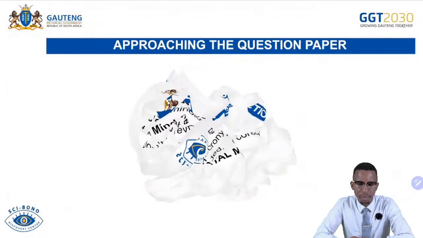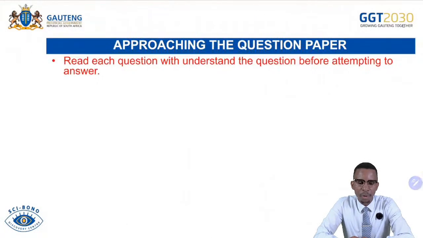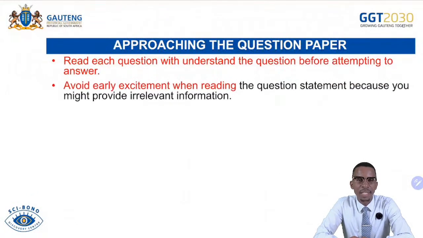Then you can jump. How can you approach the question paper easily? You must read each question with understanding before attempting to answer, because if you don't read the question with understanding, you will be having a challenge of answering the question wrongly. Avoid early excitement. It is very important for you to read the question with understanding, and then read it again until you understand the requirements of the question before you jump and be excited.